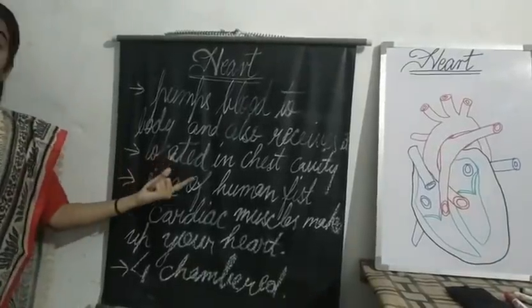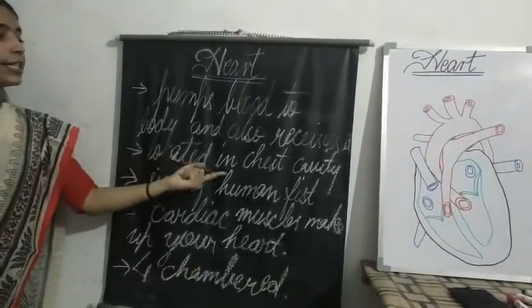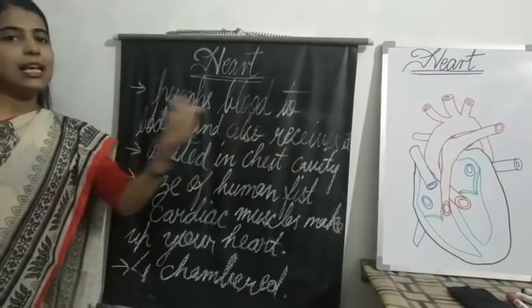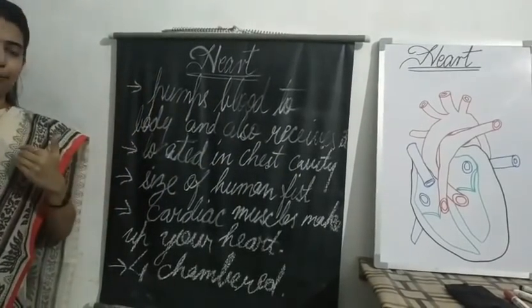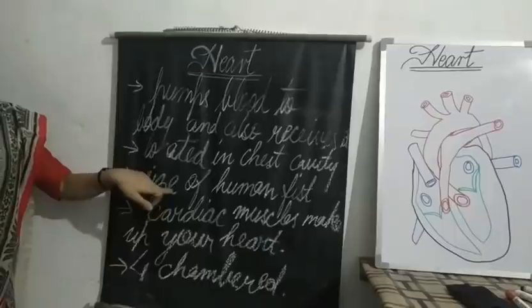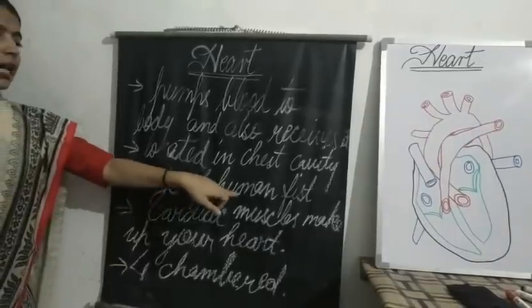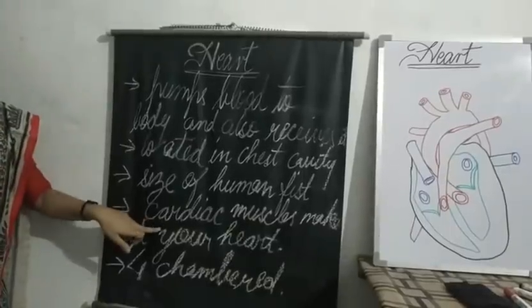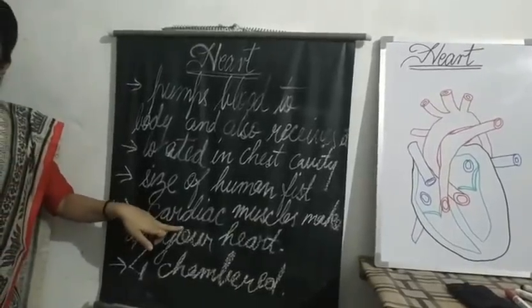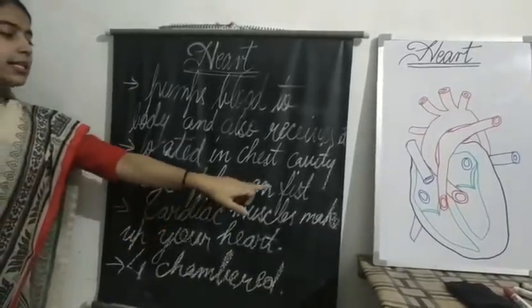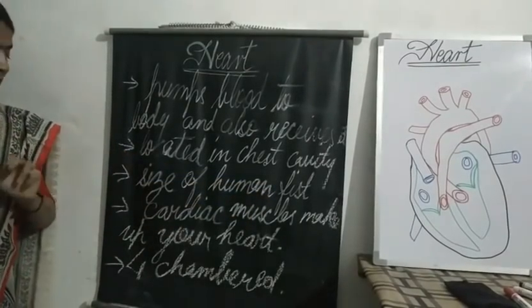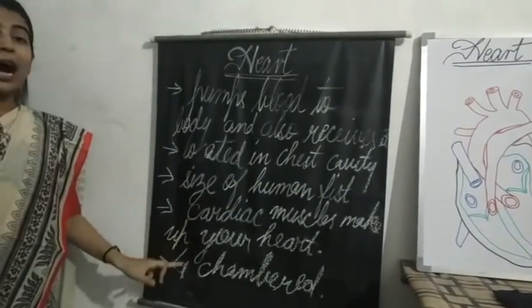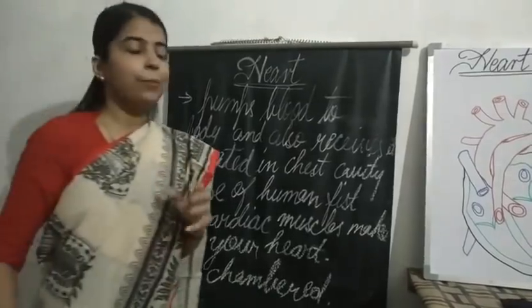Next, it is located in the chest cavity, slightly towards the left. Next, the size of the heart is just the size of a human fist. Next, what kind of muscles make up your heart? Cardiac muscles make up your heart. And the last point is that your heart is 4-chambered.